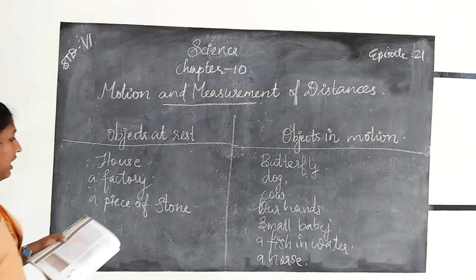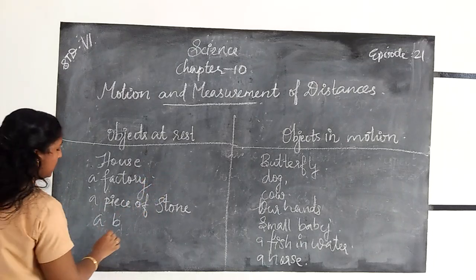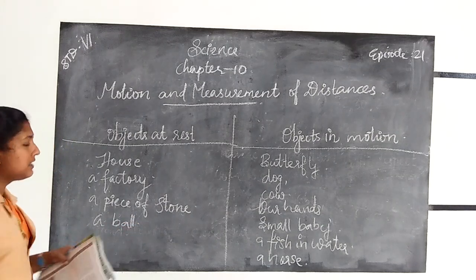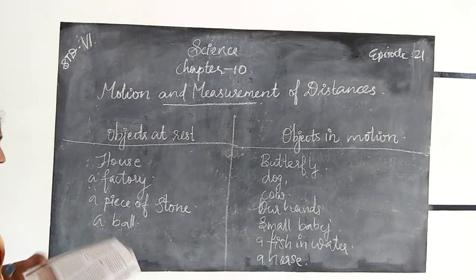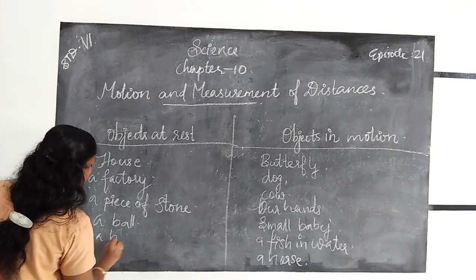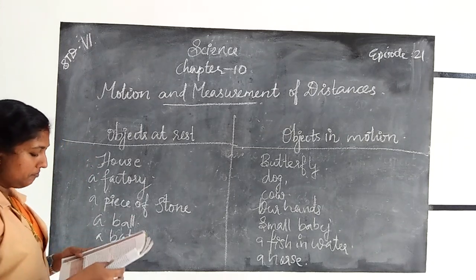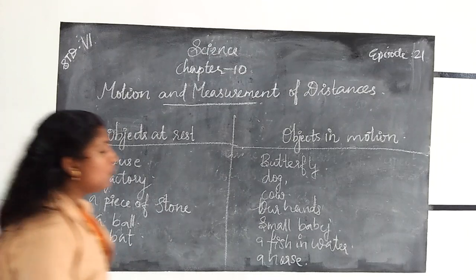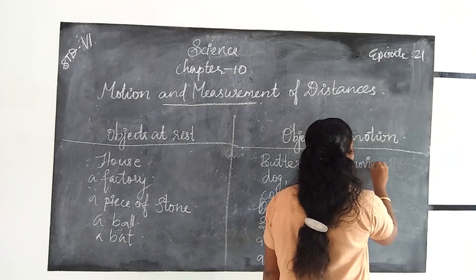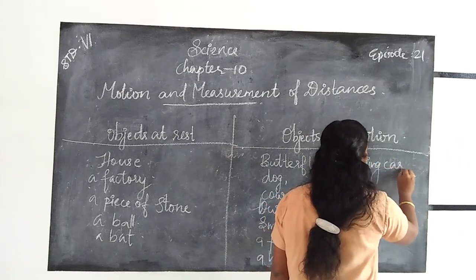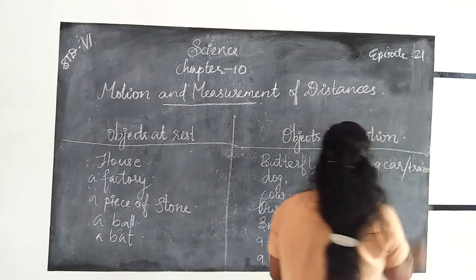A ball. A moving ball is an example for objects in motion. A ball at rest is an example for objects at rest. Next step, a bat. A bat is also an example for an object at rest. Then next step, a moving car, a moving train, etc. are examples for objects in motion.